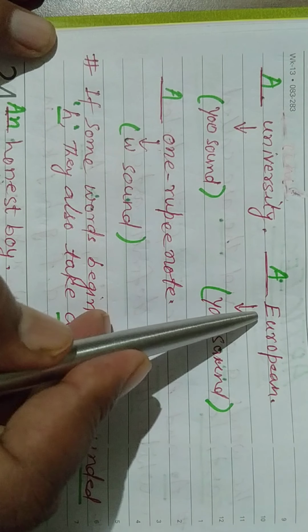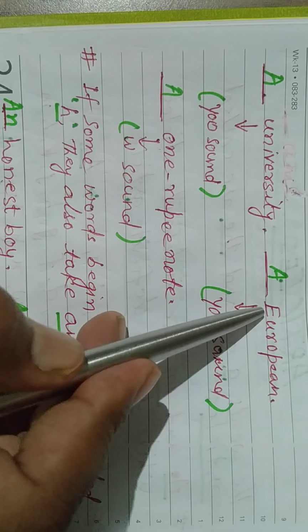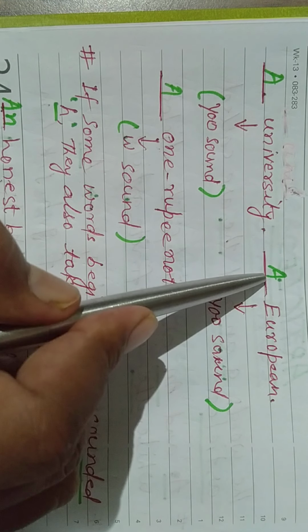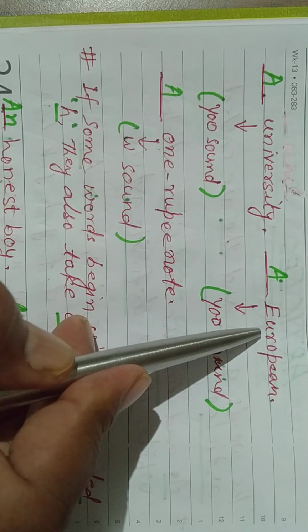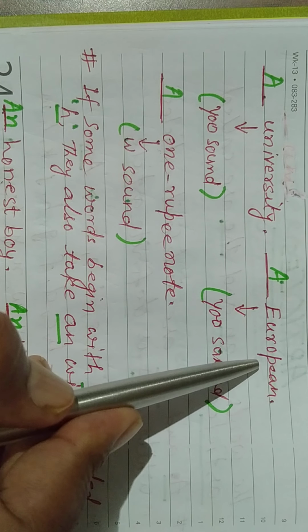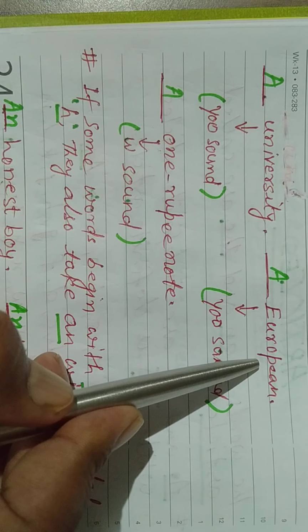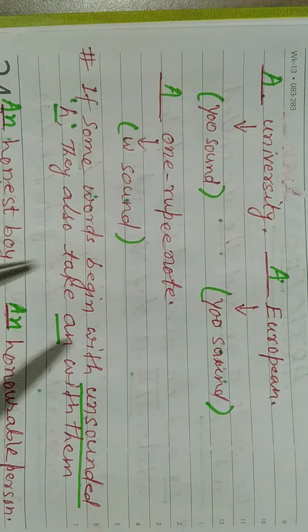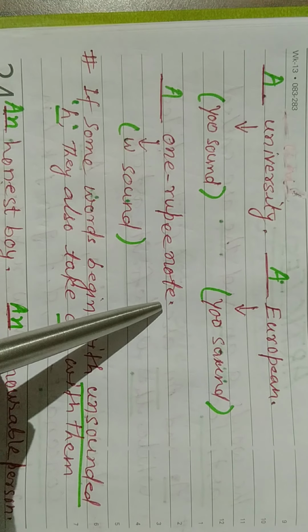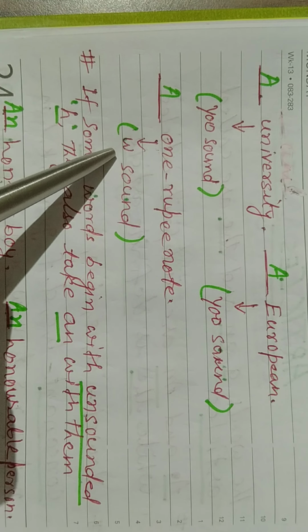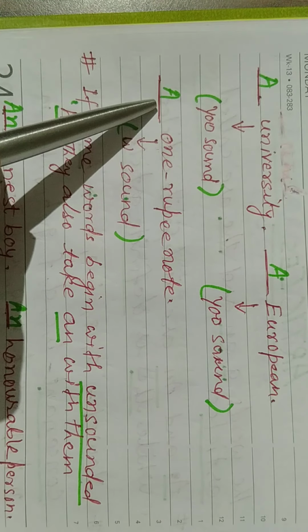European. The E sound is not coming, the yu sound is coming. That is why we use a before European. So university and European are most important. So you understand why we use a. A one rupee note. The w sound is coming in one. So we use a.